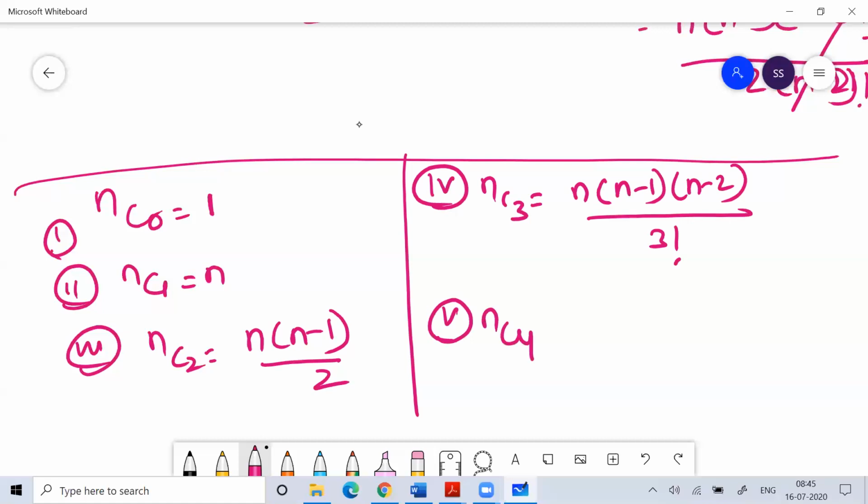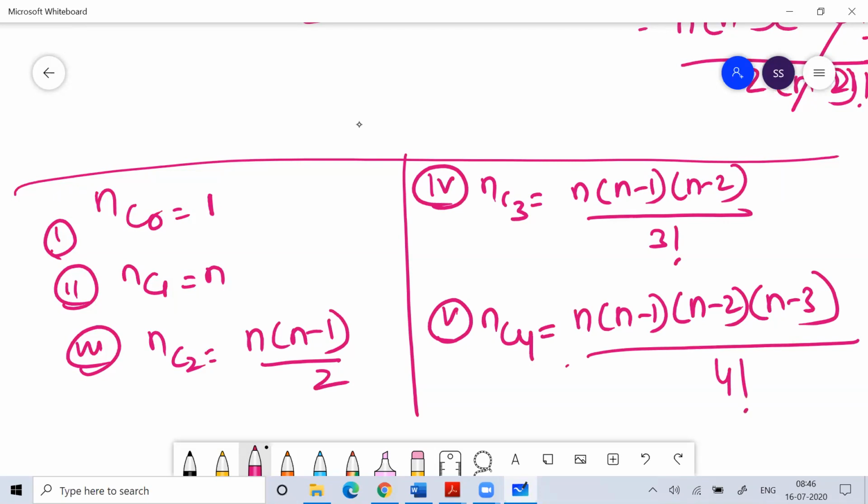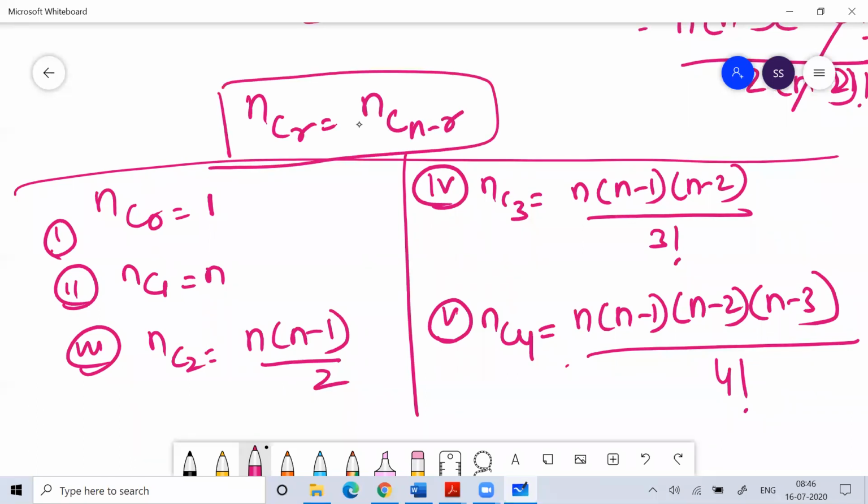If I ask you what is NC4, NC4 means N into N minus 1 into N minus 2 into N minus 3 by 4 factorial, which is 24. So you have to keep this in your mind. And at the same time, you should know that NCR is equal to NCN minus R.